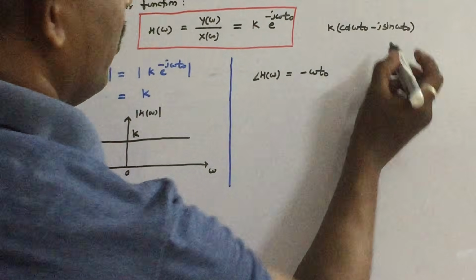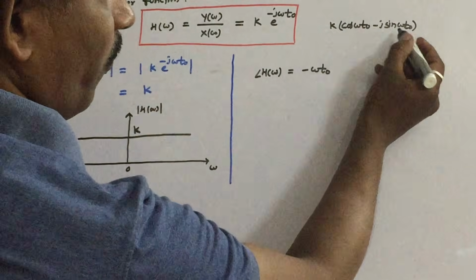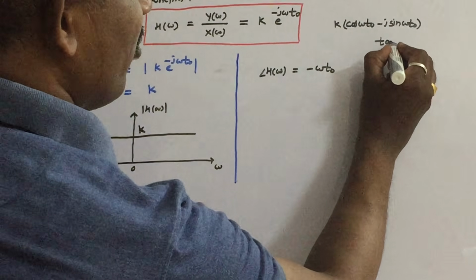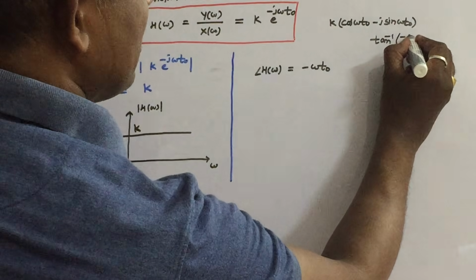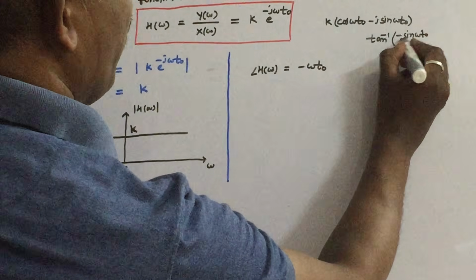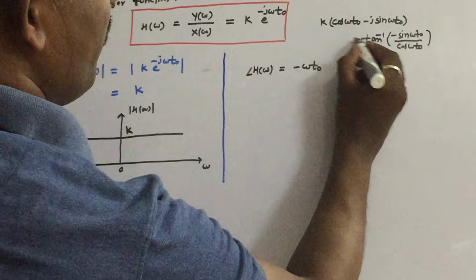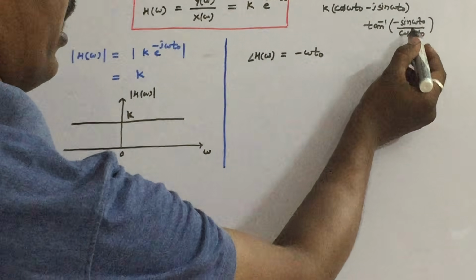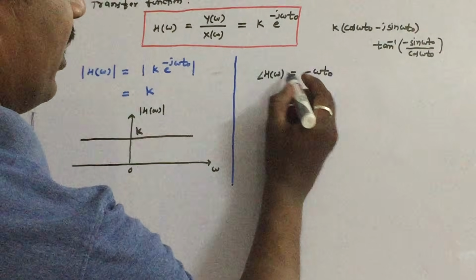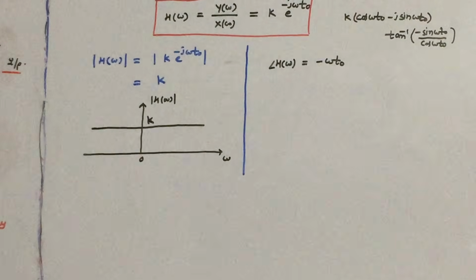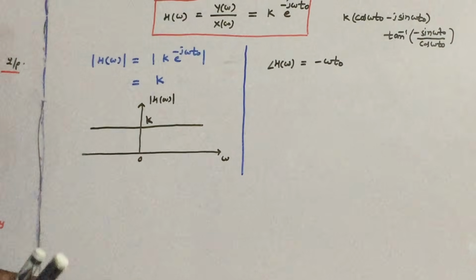If you take tan inverse of minus sin omega t0 by cos omega t0, the minus sign comes outside, and tan inverse of tan omega t0 is minus omega t0. So that is the angle or phase response of the distortionless system.